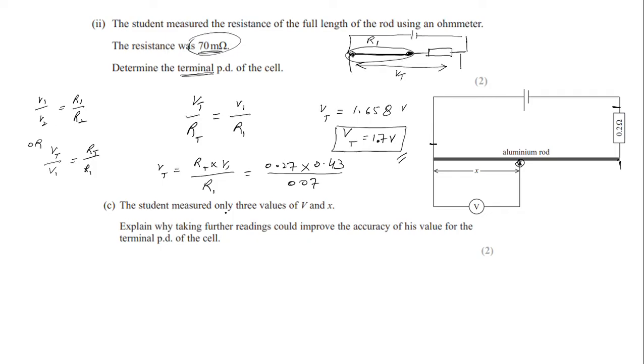The student measures only 3 values of V and X. Explain why taking further readings could improve the accuracy of his value for the terminal potential difference of the cell. Indeed, if you take more readings, definitely your graph will consist of more points. You can have a better idea about the best fit line. You can exclude any anomalous result. So you can improve your accuracy. These points you can include in this answer.